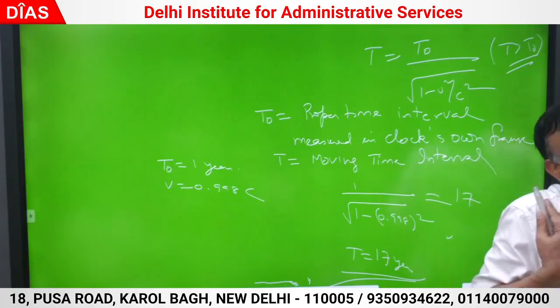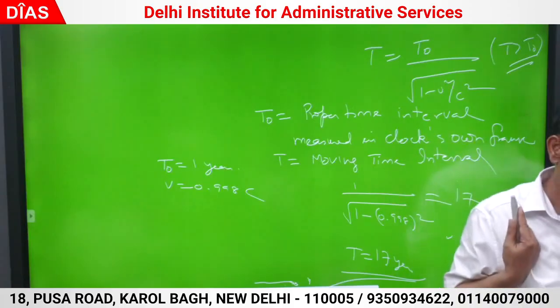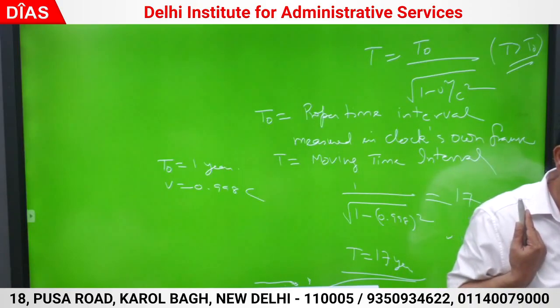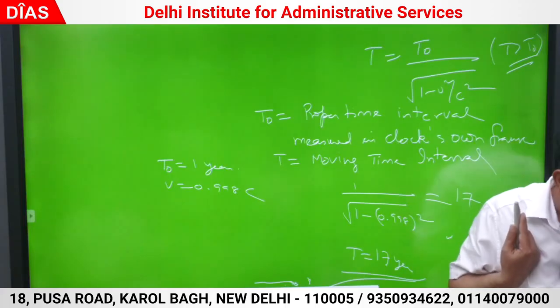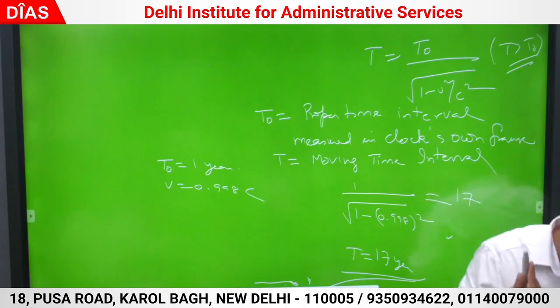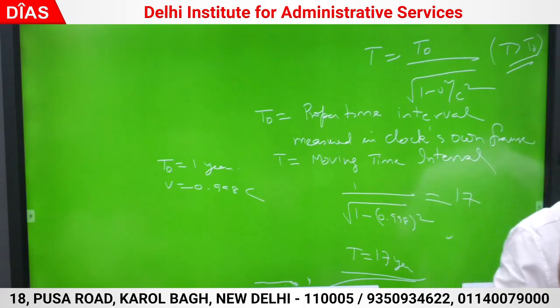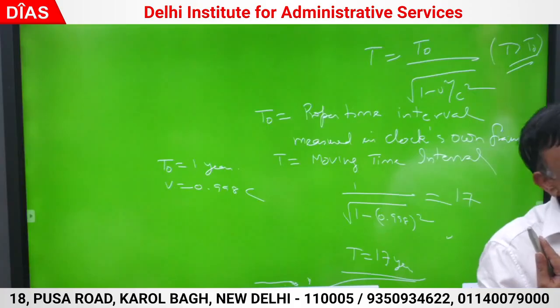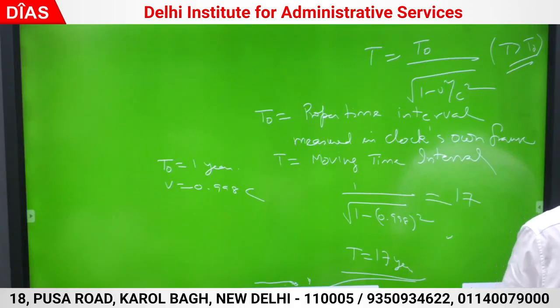Good. Now if the earth twin says I am 1 year, basically that is 1 by 17 years. The time period of the twin on earth is 1 by 17 years. That will be the reduced period. It is experimentally proved also. The twin who goes on the space journey, his biological clocks and metabolism are also slowed down. The proper time interval is always measured when the body is at rest.